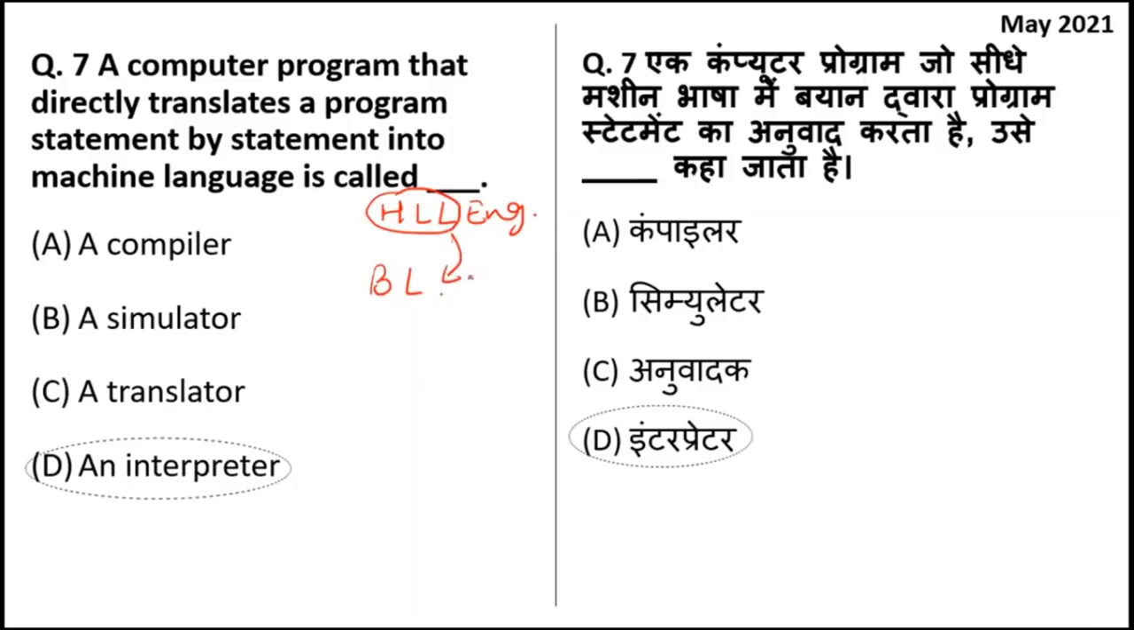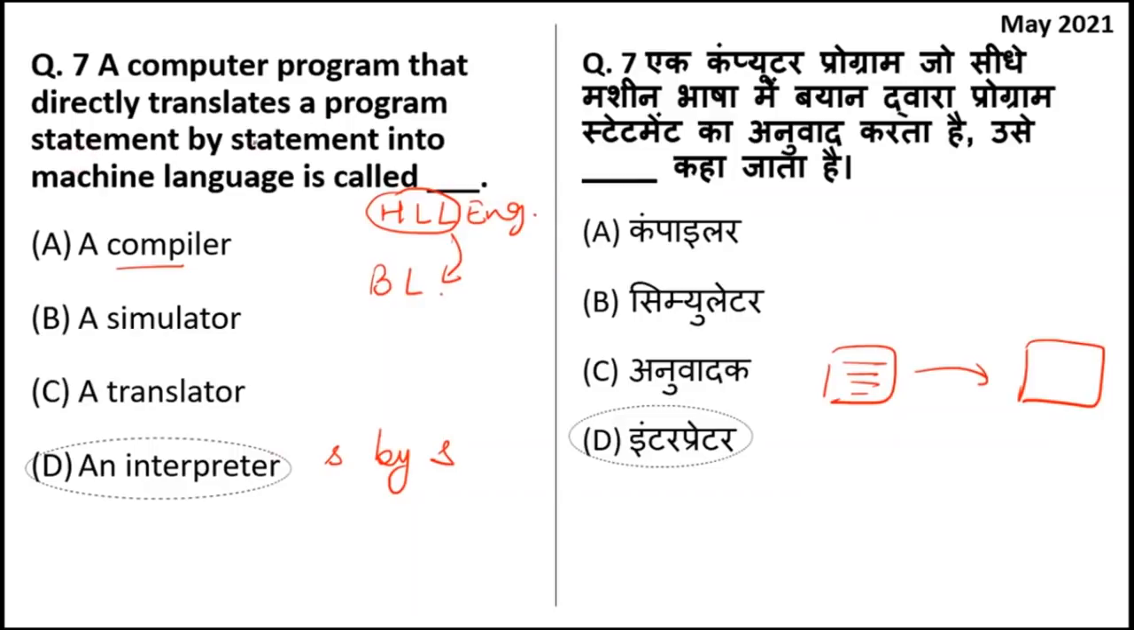Language translators are there. There is a compiler, but why is the answer to this question interpreter and not compiler? Because interpreter does this task statement by statement. While compiler translates one code into another all at once. The whole code is translated at once, but interpreter goes line by line. It will translate one statement, then the other statement, like this it will go on.